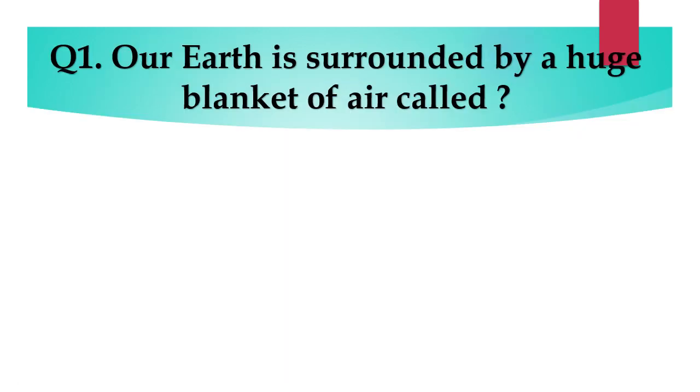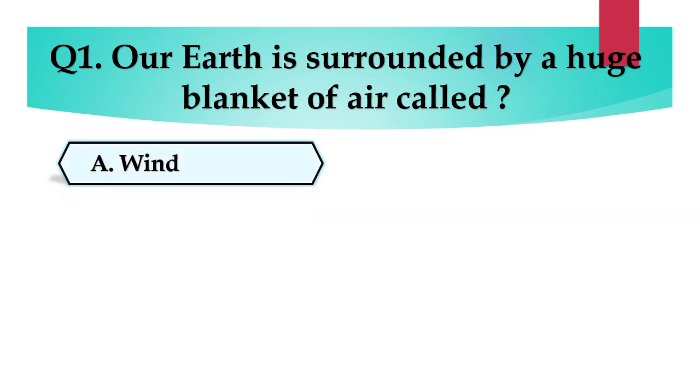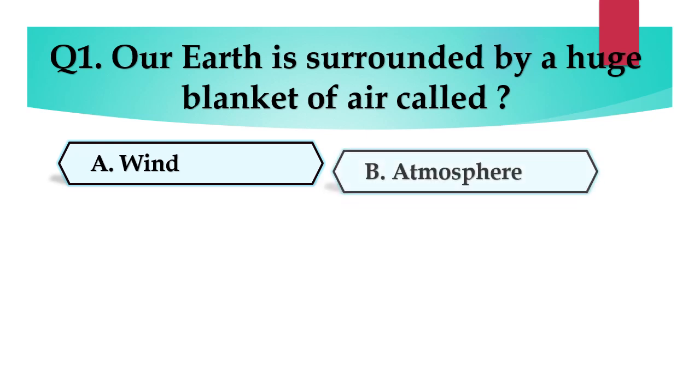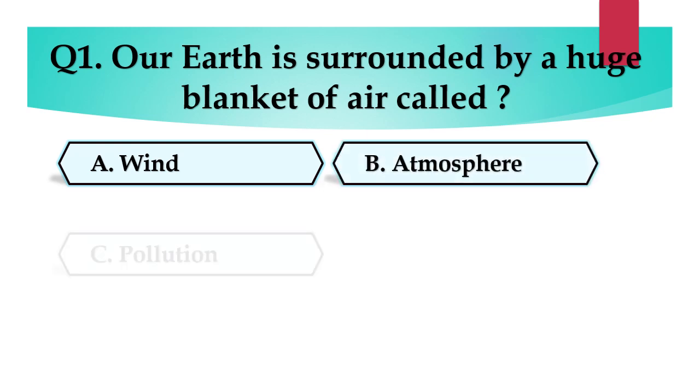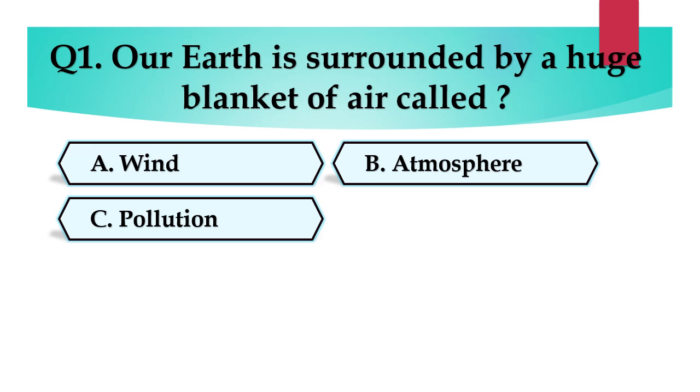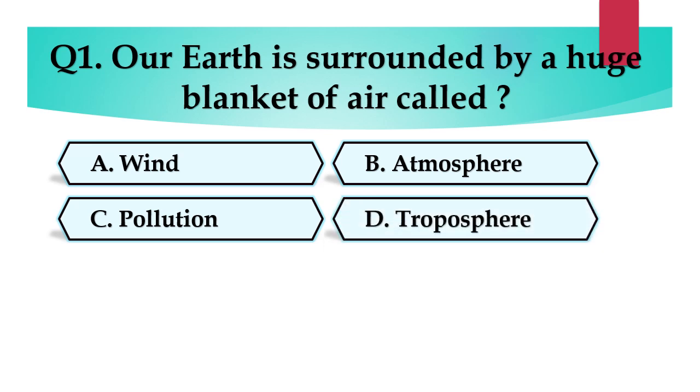Question number 1. Our earth is surrounded by a huge blanket of air called, and the options are A. Wind, B. Atmosphere, C. Pollution, or D. Troposphere.